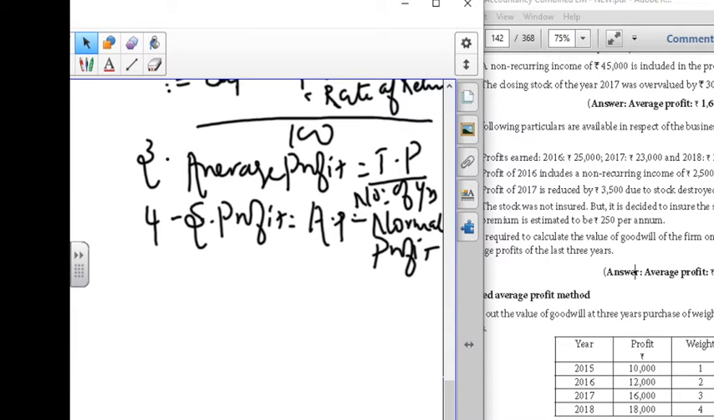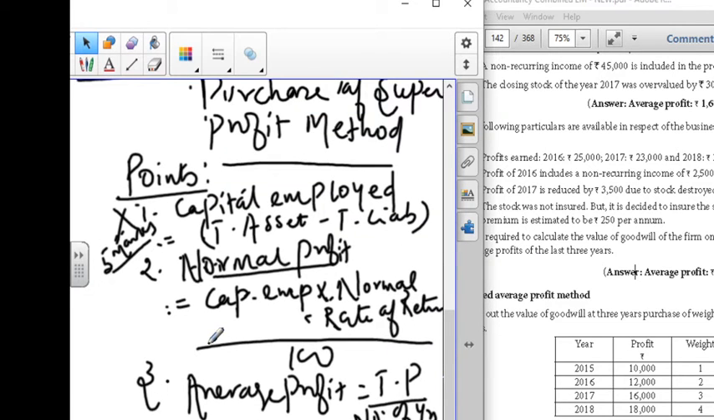So once again I'll say the formulas: the points to be remembered for this 5 marks question. From the next problem onwards, the 5 marks questions start, that is from the 7th problem. If a question asks to calculate goodwill under the super profit method, first we have to find the capital employed. Sometimes it is given in the question; if not, the formula is total assets minus total liabilities. Second point: normal profit.